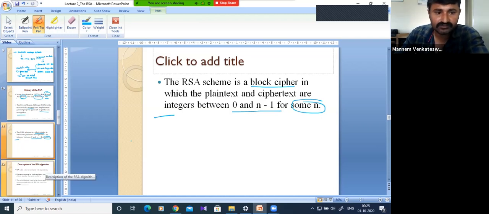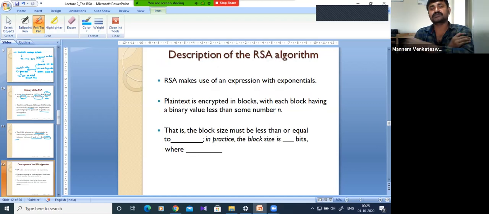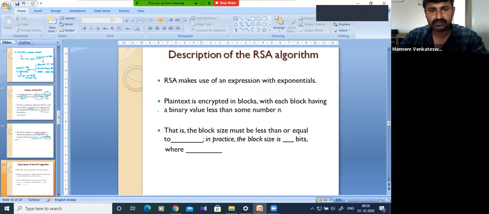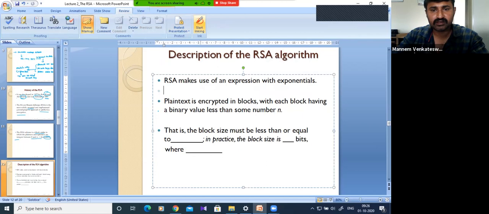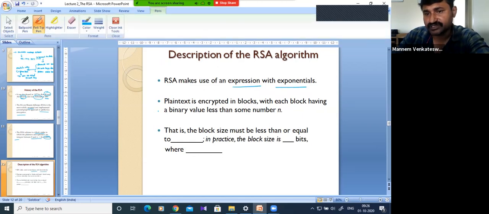Now we will come to the description of the RSA algorithm. What are the steps? We will see one by one. As I told, it uses mathematical functions, here expressions with exponentials like m power e, m power d, c power d, etc. Plaintext is encrypted in blocks, but each block has a binary value which must be less than n.